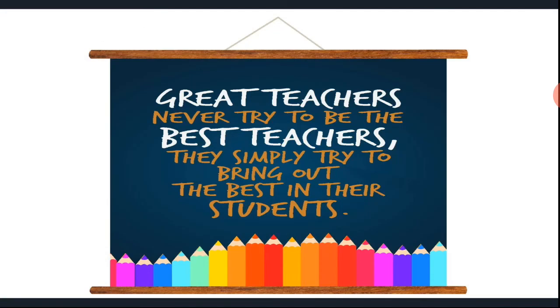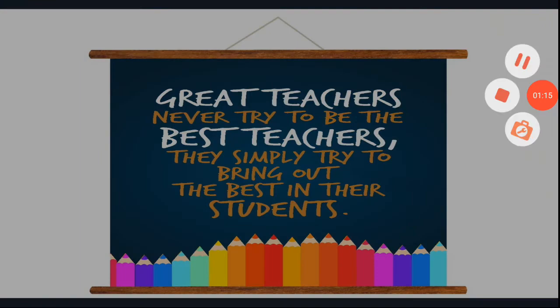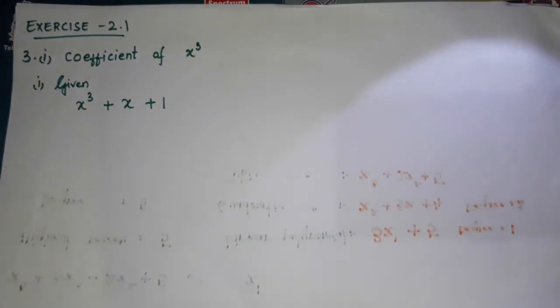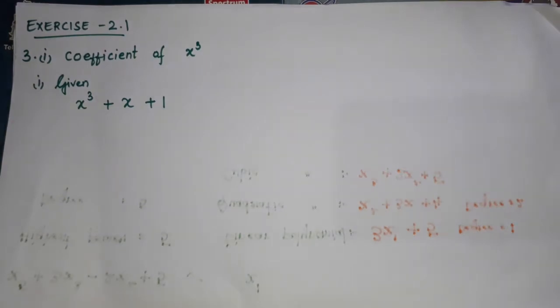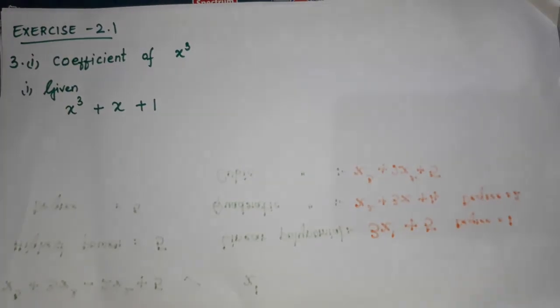Moving to our class, children. In the last class, we started our chapter 2, that is polynomials and factorizations. Yes or no, children? We have taken the introduction part. What have we learned there?